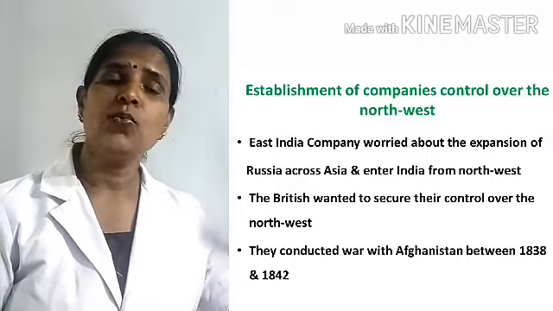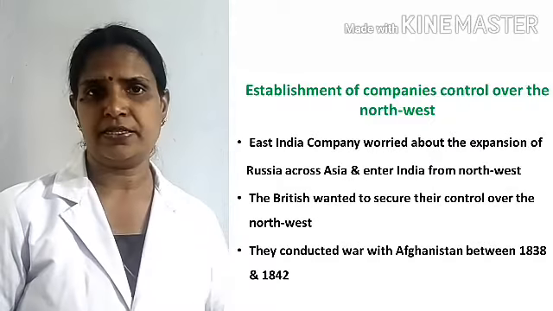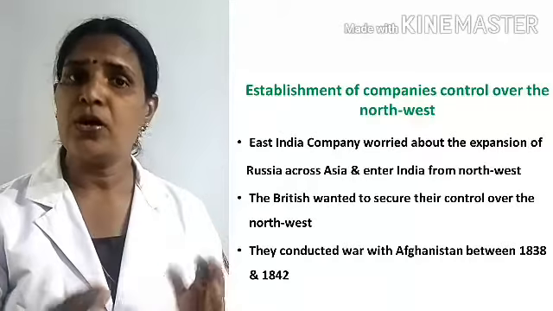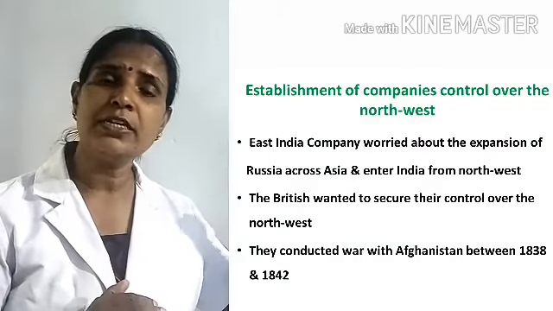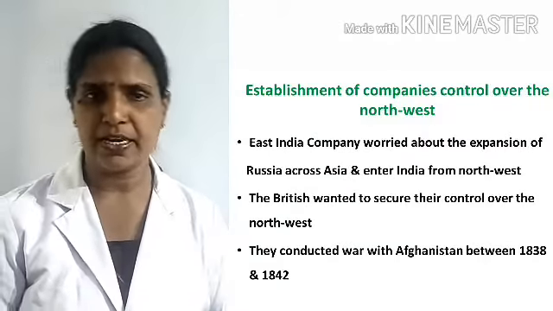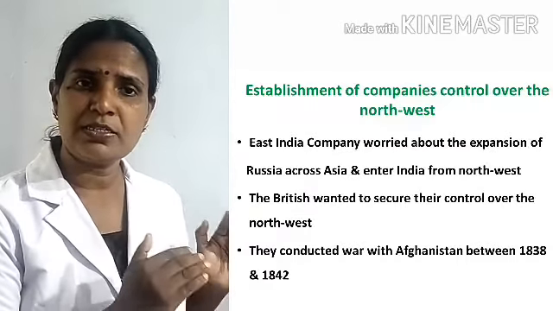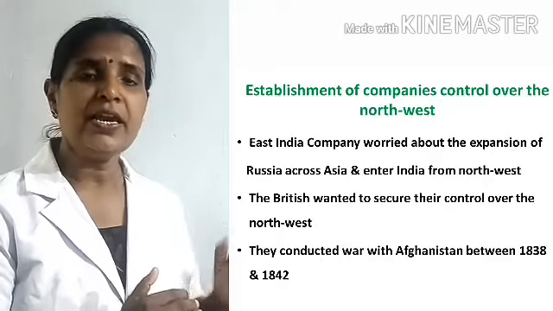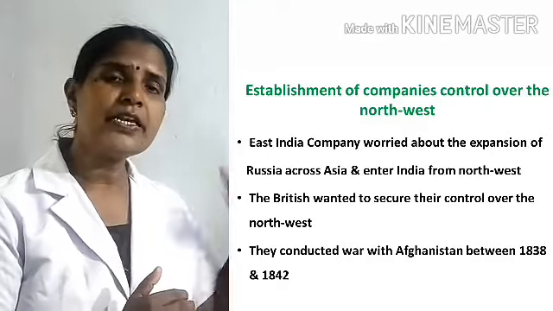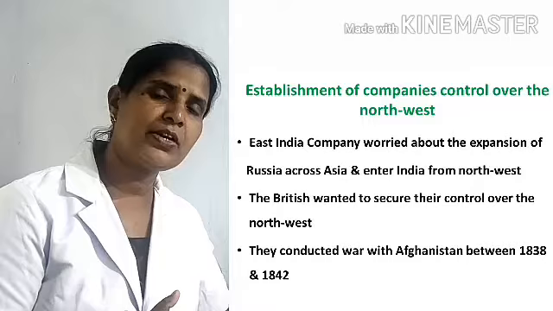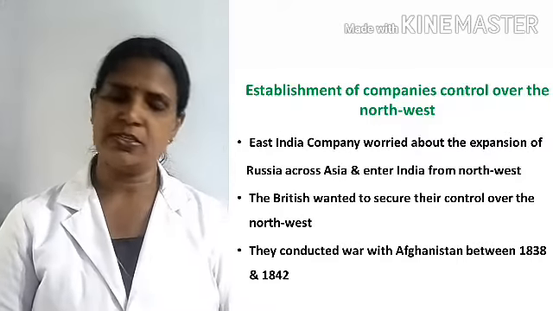They conducted war against Afghanistan and did not allow Russia to establish their power over this area. Understood? Instead of that, they established their power over the northwestern part of India.